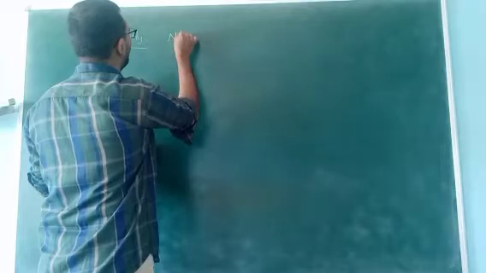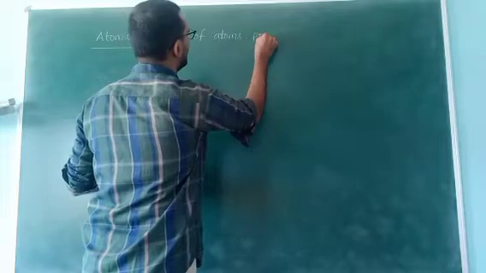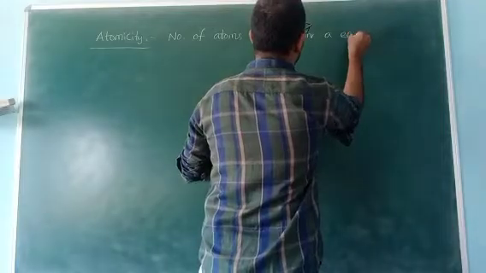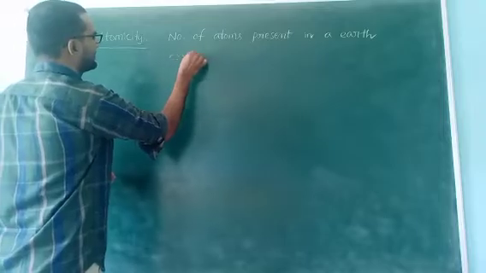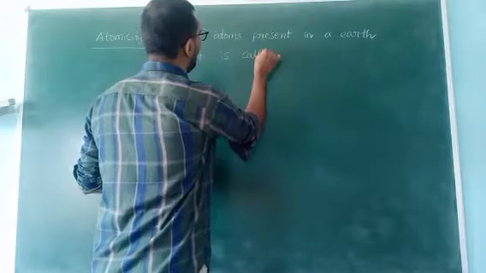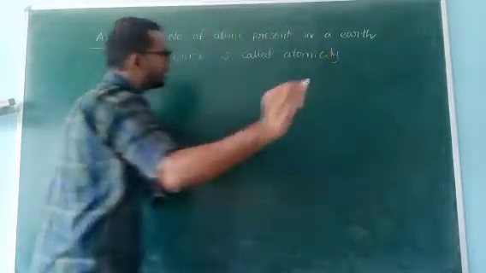Next concept, side heading: Atomicity. Atomicity definition is the number of atoms present in an earth crust is called atomicity. So see the definition, all of you.